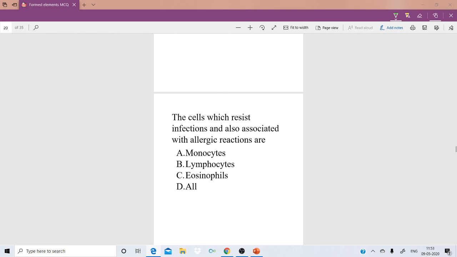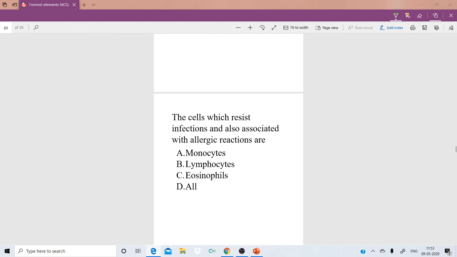Option A, monocytes; option B, lymphocytes; option C, eosinophils; option D, all. The cells which resist infection and are also associated with allergic reactions are: option A, monocytes; option B, lymphocytes; option C, eosinophils; option D, all.